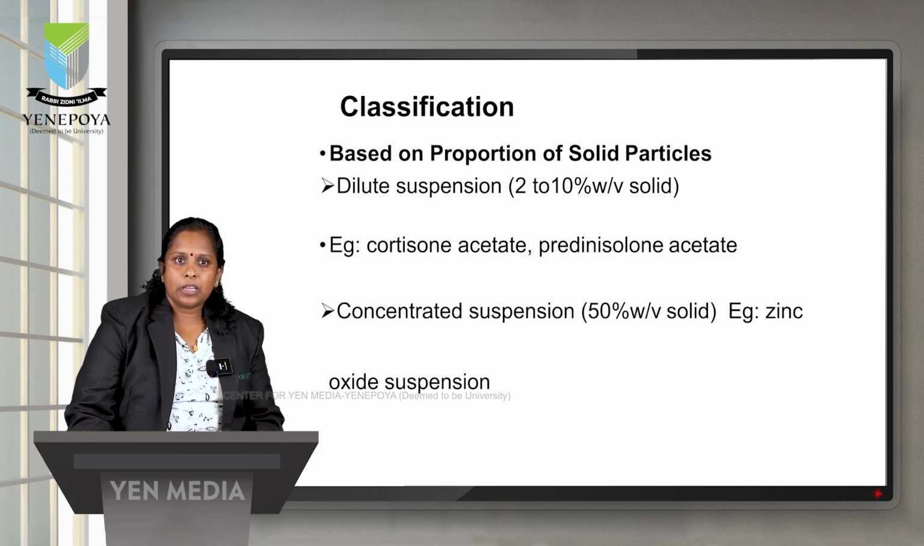The best examples are corticosteroid acetate suspension and prednisolone acetate suspension. Concentrated suspensions are mainly used for external application, and a few are also used for internal application. Your calamine lotion also belongs to the concentrated suspensions, and zinc oxide suspension also belongs to the concentrated suspensions. This is the second type of classification. The first type was based on general use, with oral use, external application and parenteral. The second is based on the proportion of solid particles, with dilute suspension and concentrated suspension.